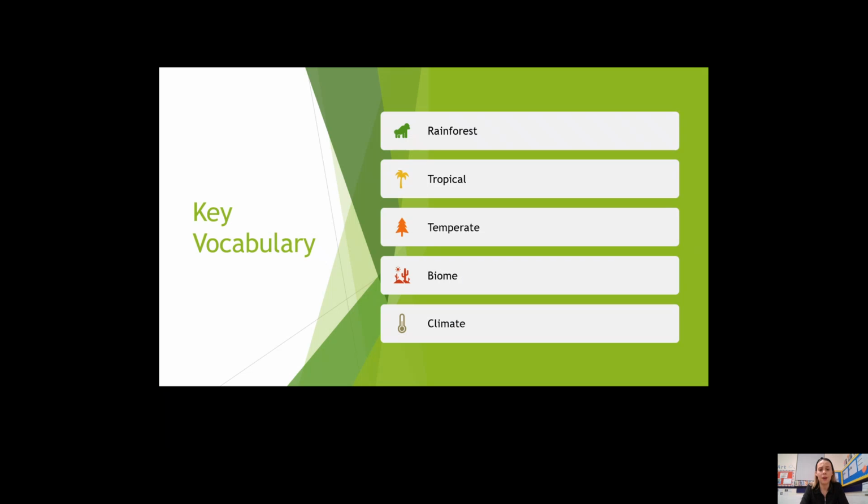Let's have a look at the key vocabulary for today's lesson. I'm going to say the word and you're going to repeat after me. Rainforest. A rainforest is an area of tall and mostly evergreen trees that receives rain all year round. Tropical. Tropical means near the equator, so if a place is described as having a tropical climate, that means it will have a really hot and moist climate, because we know that places near the equator are really hot all year round.